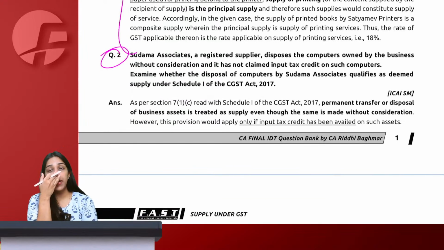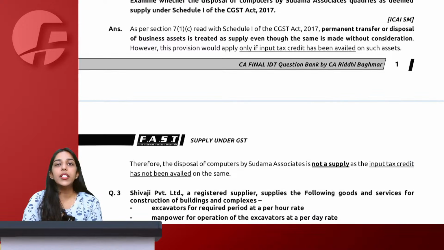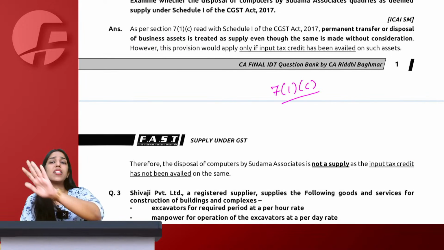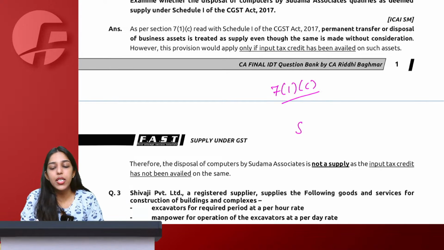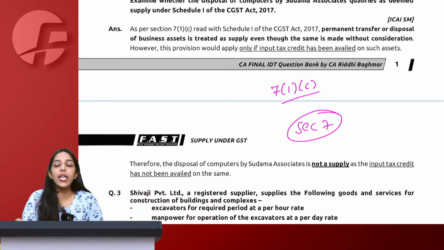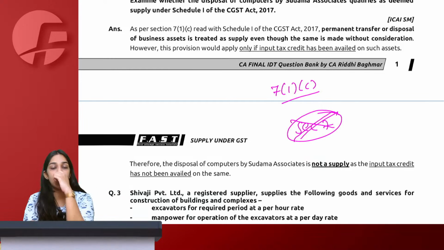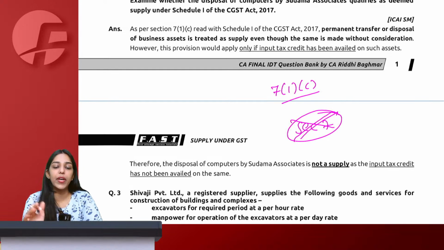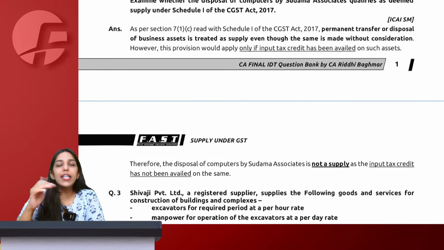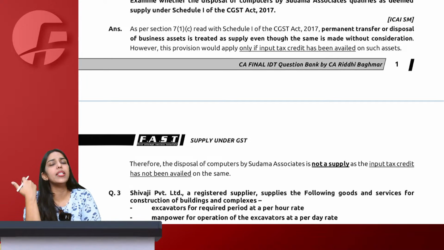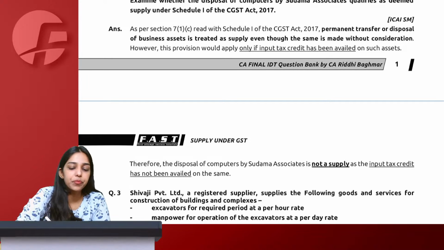First of all, in the first paragraph we will give the provision. So we understood that the question is from section 7(1)(c). It is completely okay even if you do not remember section 7. If you straight up write according to the provisions of the CGST Act, that is also fine. It is advisable, or I would say desirable, for you to remember the section number. If you are not remembering, there's absolutely no problem with it.